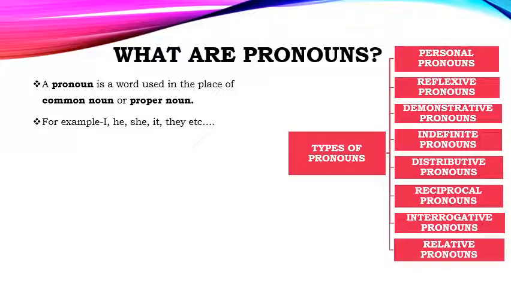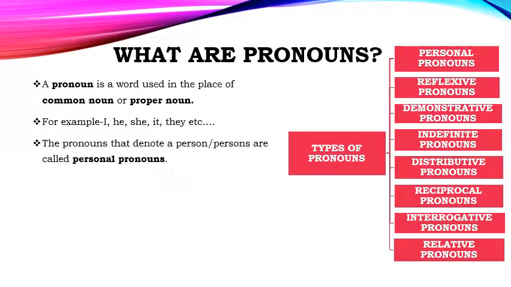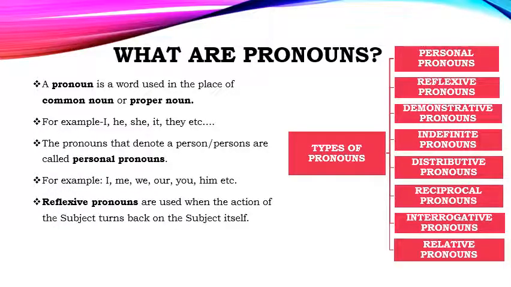Remember the pronouns that denote a person or persons are called personal pronouns. Yes, you know it. For example, you tell me the examples. I, me, we, our, you, him, etc. Reflexive pronouns. You already know what are reflexive pronouns. They are used when the action of subject turns back on the subject itself. They are formed by adding self or selves. For example, myself, yourself, themselves, etc.